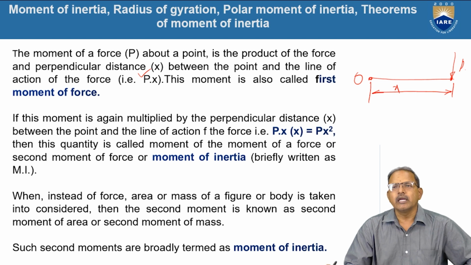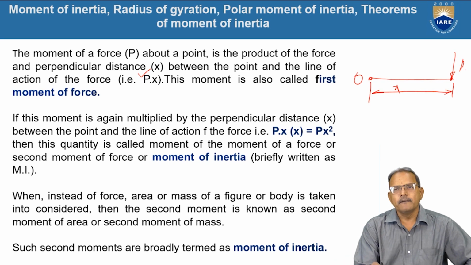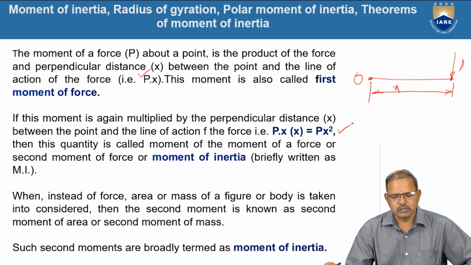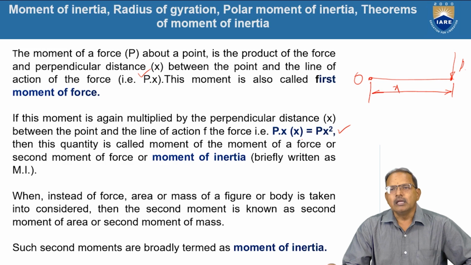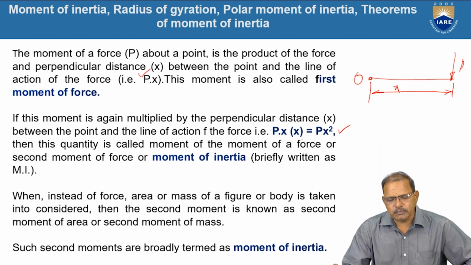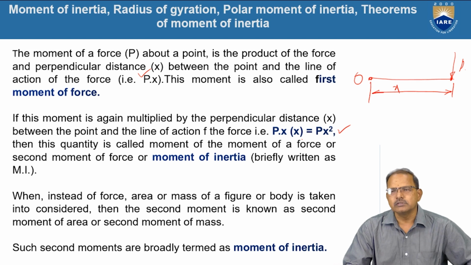If this moment of force is multiplied by the distance a second time, that is, Px into x, P x square, this quantity is called moment of inertia, simply written as M.I. Here the force is multiplied by the square of the distance. If we multiply a single time, it is the first moment of force. When we multiply the second time also, it is called the second moment of force, simply called moment of inertia.